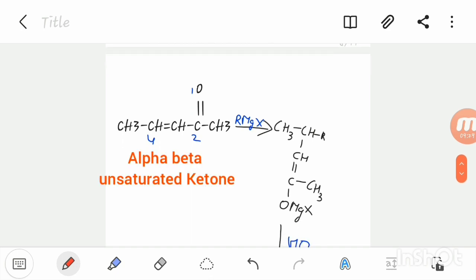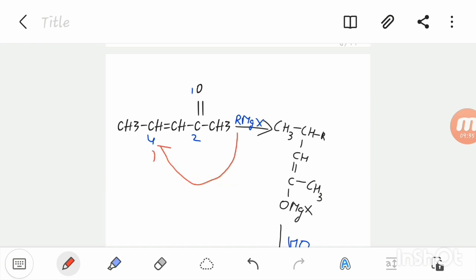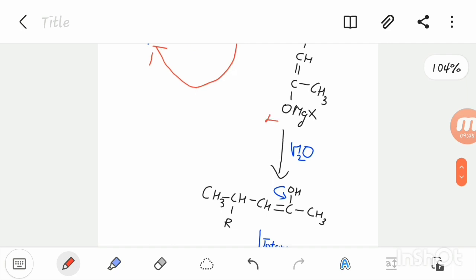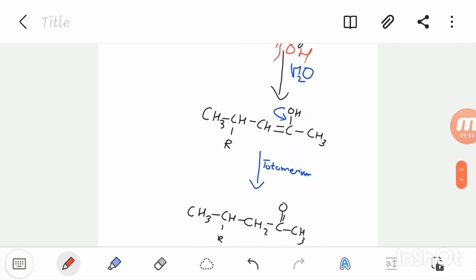But in ketone, this R reacts on the 4th position, and this MgX reacts on the 1st position. And on hydrolysis, this again happens the same, but in this condition the molecule rearranges itself, known as tautomerism.